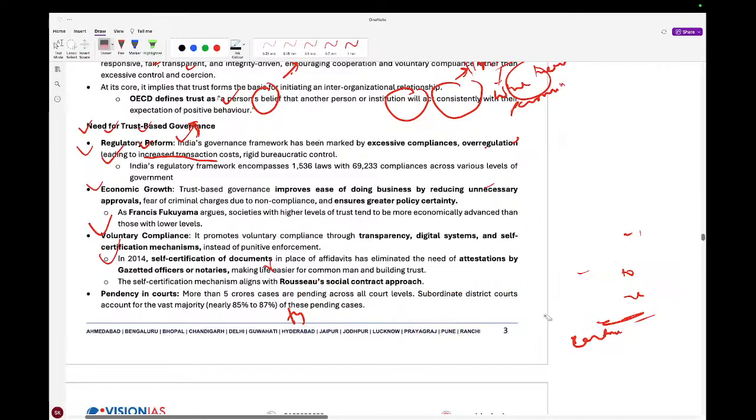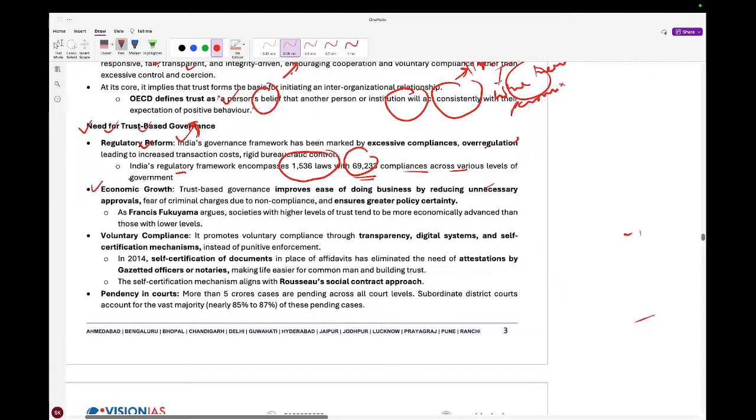Suppose, as an example, you can write that we have 1536 laws with 69,233 compliances across various levels of government.